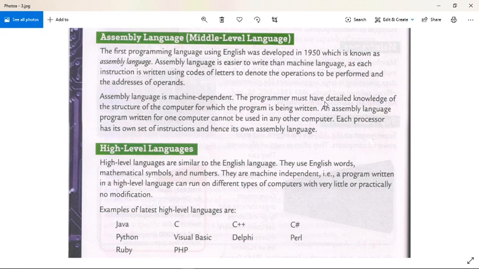The programmer must have detailed knowledge of the structure of the computer for which the program is being written. An assembly language program written for one computer cannot be used in any other computer, as the internal design of computers can vary from one type to another. Each processor has its own set of instructions and hence its own assembly language.